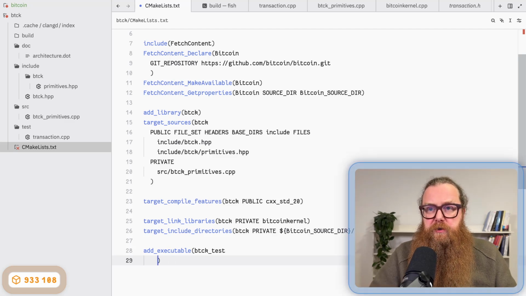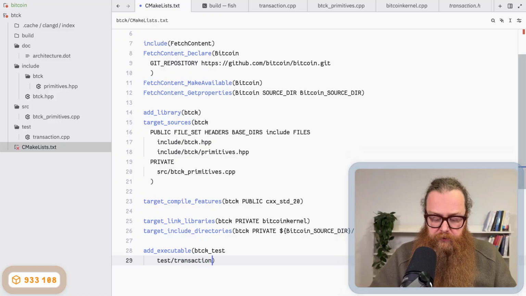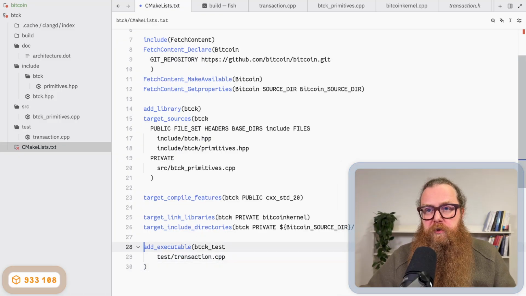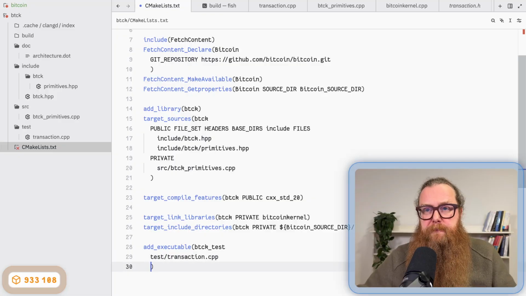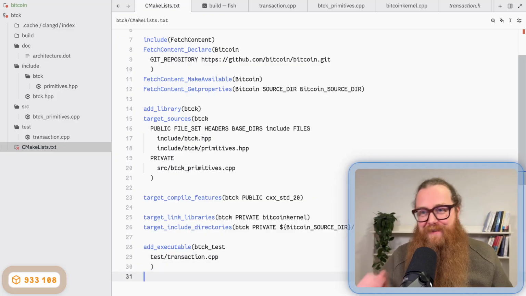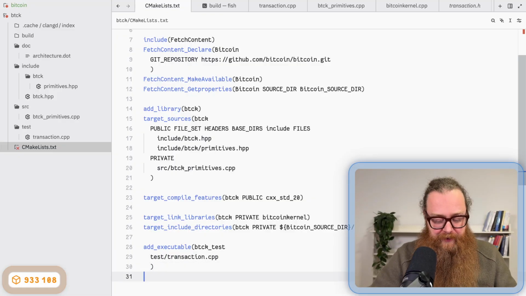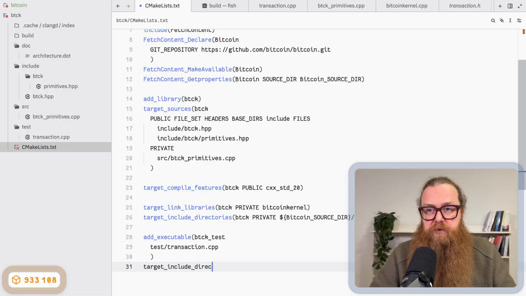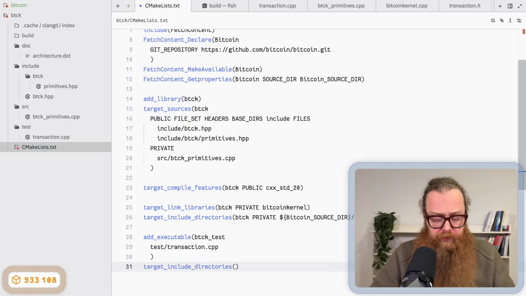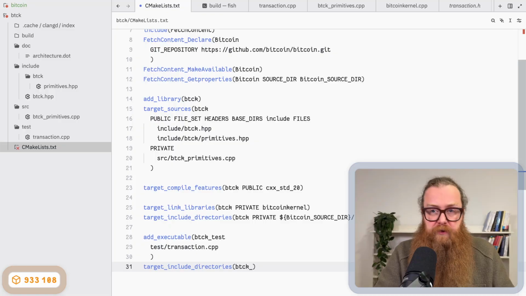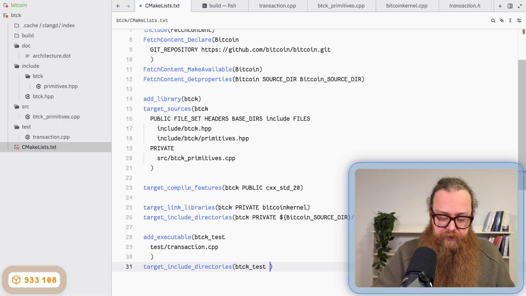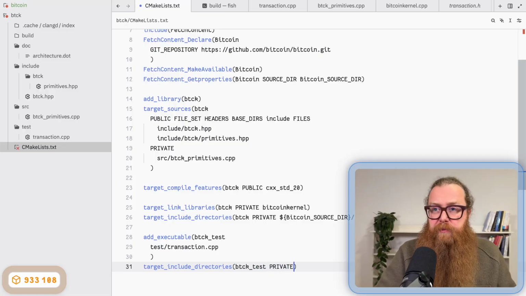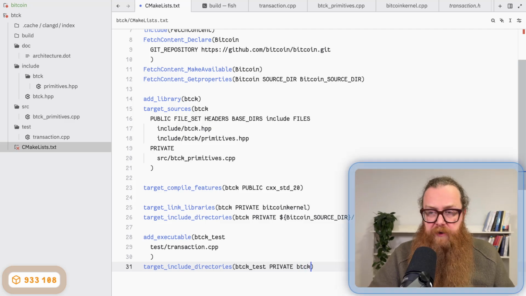It's test slash transaction.cpp. Nicely formatting. Okay, and this one, of course, depends on BTCK, so I call target_include_directories btck_test, and it's private. It's a private dependency BTCK.